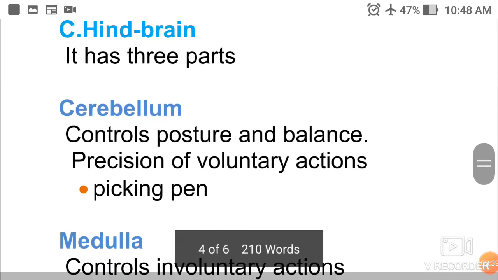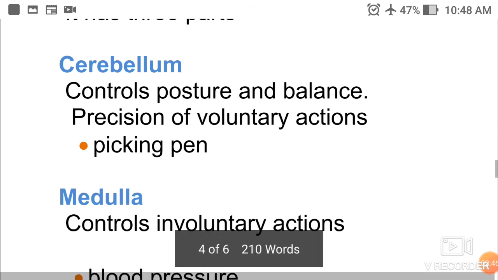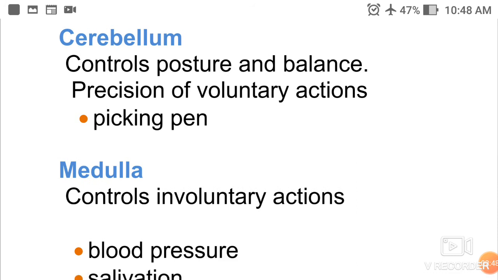Hindbrain. Hindbrain has three parts. The first part is cerebellum. Cerebellum controls posture and balance of our body. And the precision of voluntary actions are also controlled by cerebellum. That is, picking a pen. We can easily pick one pen because the precision of such voluntary actions are controlled by cerebellum.